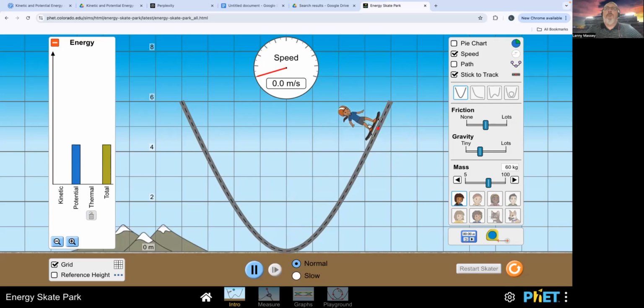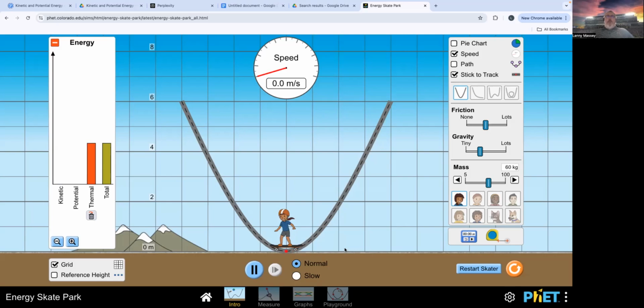Again, watch this one more time as I move the skater up. We have friction going, and each time the skater switches sides, she goes up a little less every time until she finally bottoms out at the bottom because all of the energy is lost. So hopefully this can help you think about what's happening when you get to your conservation of energy assignment and you start having to think about a child in a swing or a child on a slipper slide. The concepts are all the same.